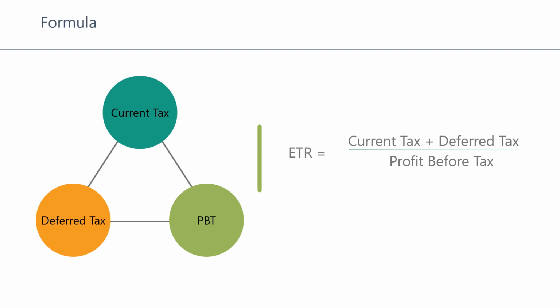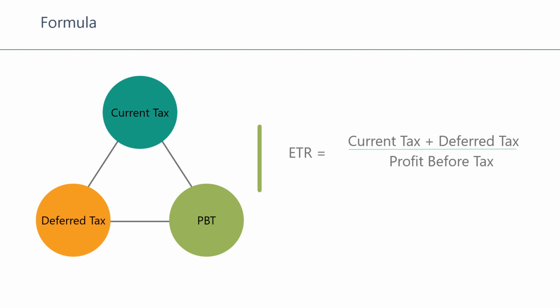So let's take a practical example to better understand the concept. For example, company A's current tax for the year is 20,000 INR and the deferred tax is 3,000 INR. The profit earned by the company during the year before taxes is INR 1 lakh.